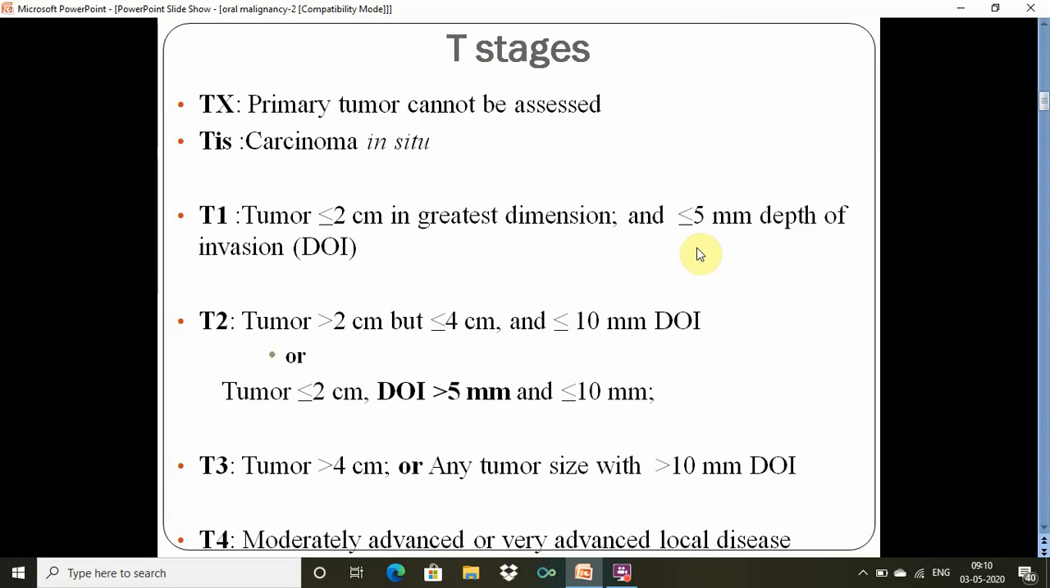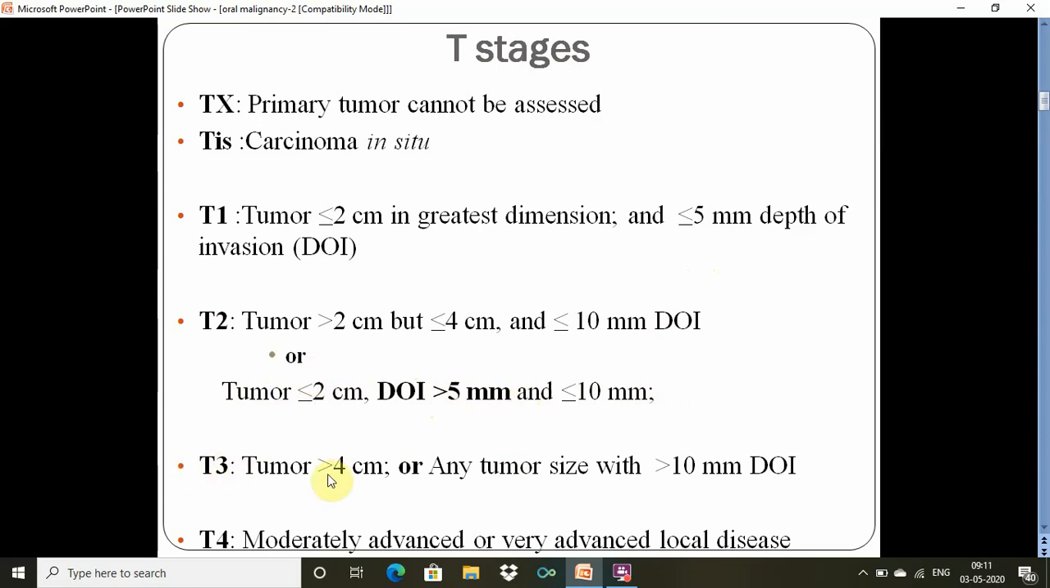T2 is a tumor more than 2 centimeter but not more than 4 centimeter in greatest dimension, and the depth of invasion should not be more than 10 millimeter. Or even if the tumor is less than 2 centimeter, if the depth of invasion is more than 5 millimeter and not more than 10 millimeter, that is also considered as a T2 tumor. So this is the change that occurred after the 2018 8th edition of AJCC manual. Otherwise, prior to that, these tumors would have been considered as T1.